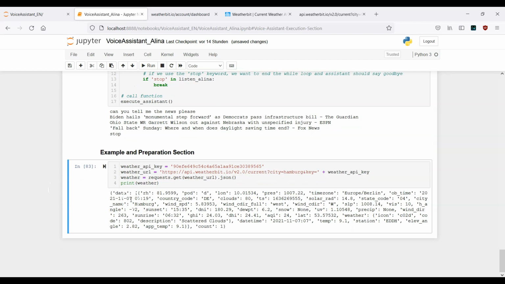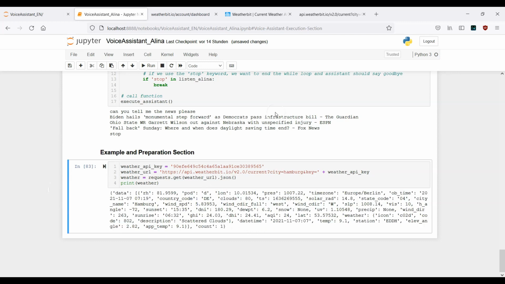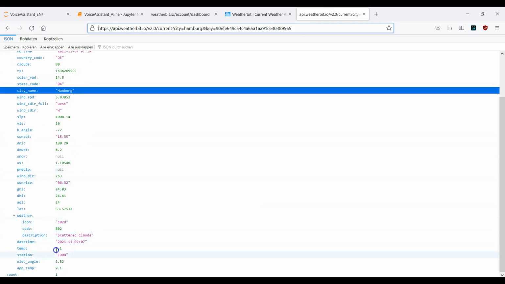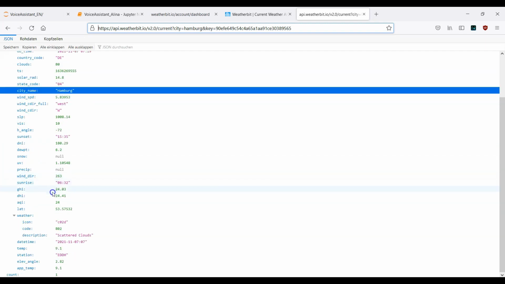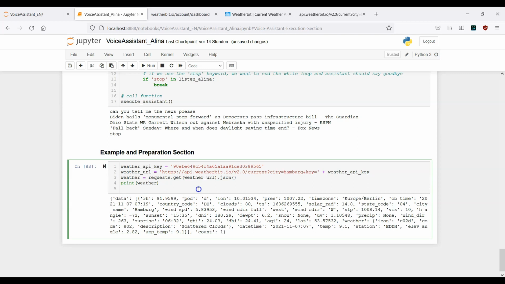And you see here right now that this one is exactly the same data we see at this page. This is just visually better prepared. But for now, this is everything we need for this moment. All right, so next one. We want to get back separately the temperature, and also the description.